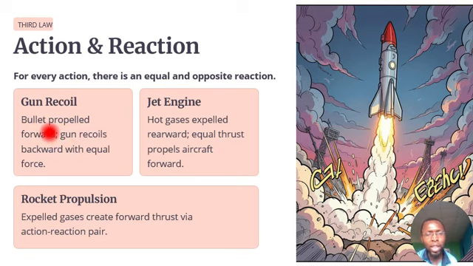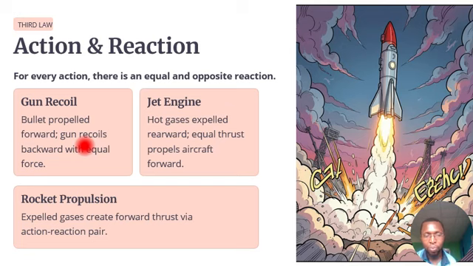When a bullet is being propelled forward from a gun, when you shoot a gun and a bullet comes out of it, as the bullet is going forward, there will be a recoil. A recoil there means a backward force of the gun. If you are in the military and you have used a gun before, you will see that when you shoot with a gun and the bullet comes out, the gun itself will pull backward.